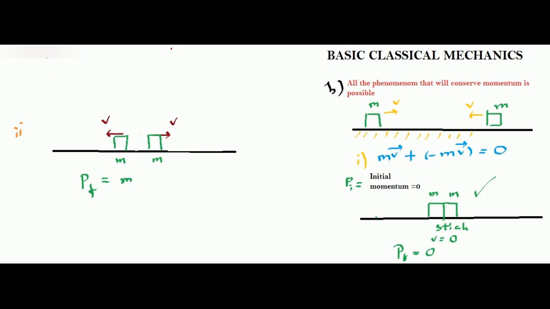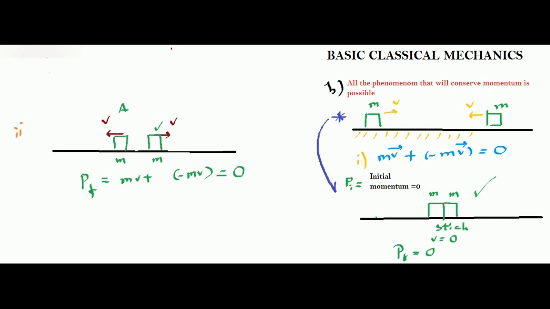After collision, both objects are going in the opposite direction. What is the momentum of object A? The momentum of object A is mv plus. What is the momentum of object B? The momentum of object B is also mv, but since the velocities are in opposite directions, there will be a minus sign. So what is again the final momentum? Final momentum is also 0. So we see that this particular case where two masses are approaching each other with the same velocity has two consequences.